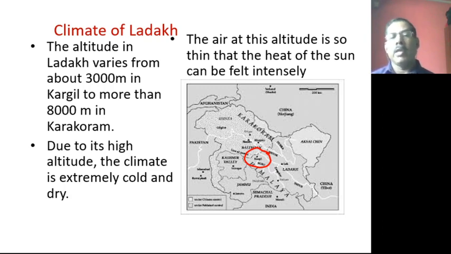The climate will be very cold. Why is it very cold? Because it is very high. You can see the altitude in Ladakh varies from 3000 meters in Kargil. You can easily identify here it is Kargil. Kargil is 3000 meters, and it goes to more than 8000 meters in Karakoram. So it is having more height.